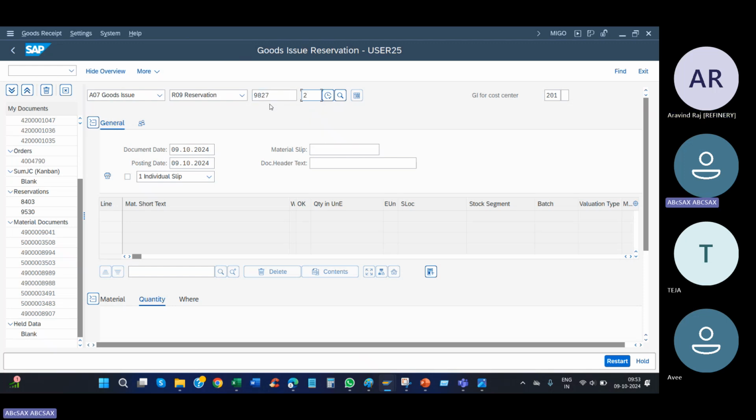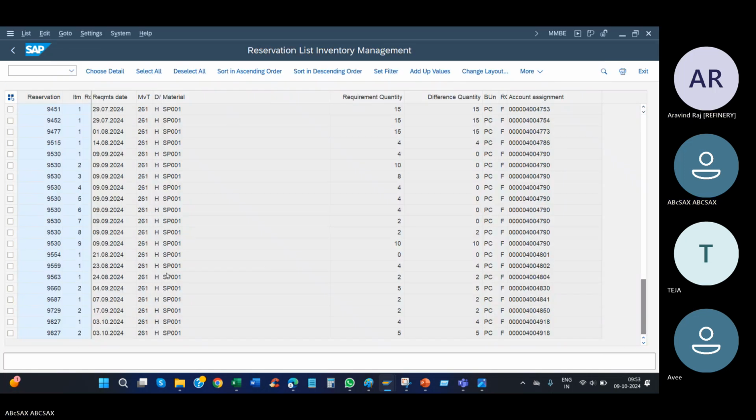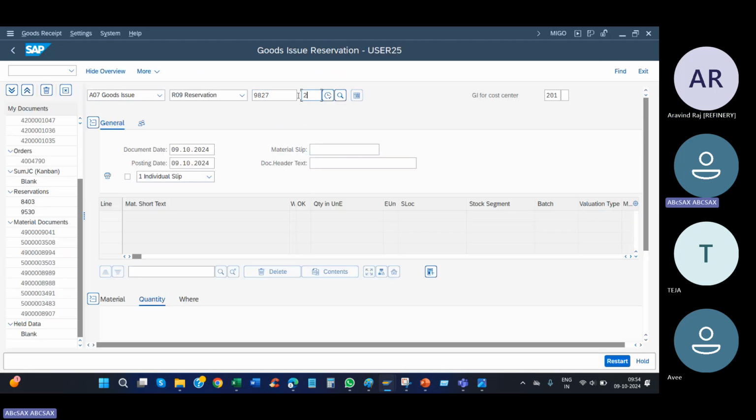Line item is very important from the MM perspective. The same reservation number can have 3-4 line items, same like PR and PO. So ours is the second line item.